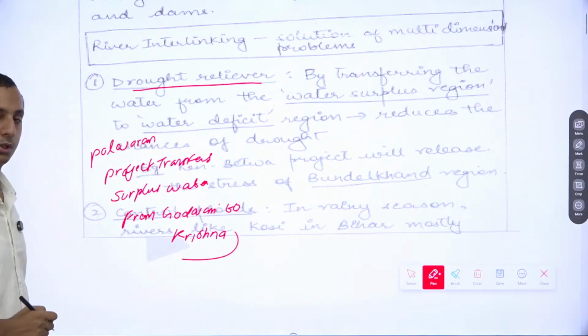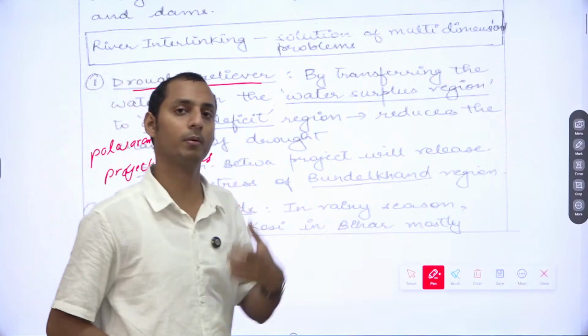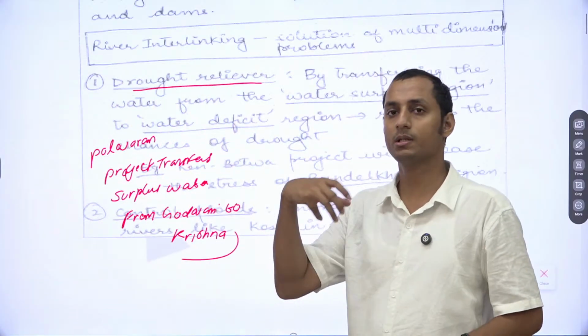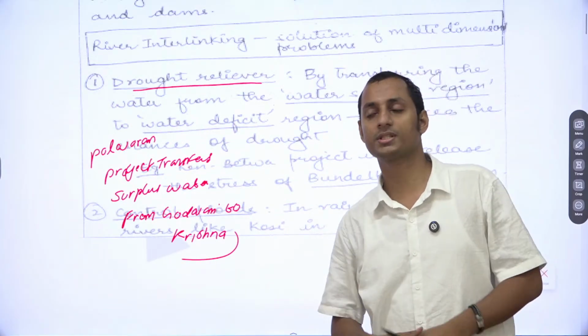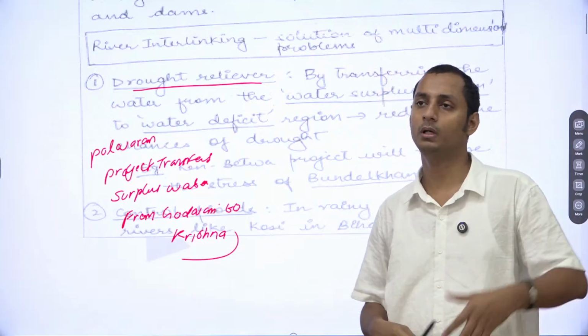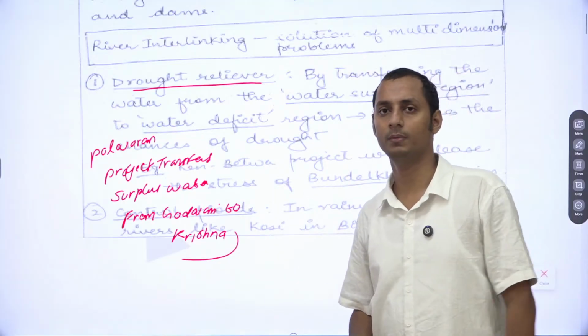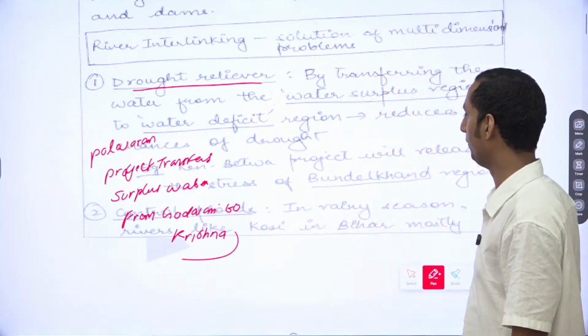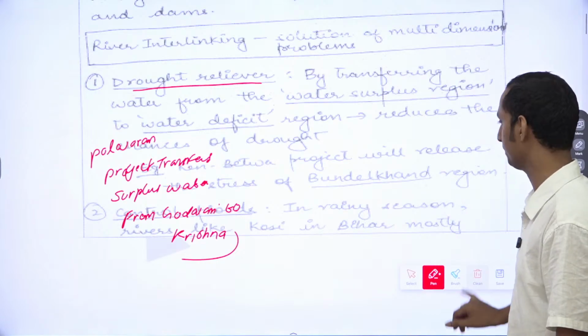Or you should mention transfer of surplus water from Ken to Betwa. So this example should be provided, or transfer of excess water from Mahadayi to a different river. So try to mention in this manner. You need to provide examples regarding the same.